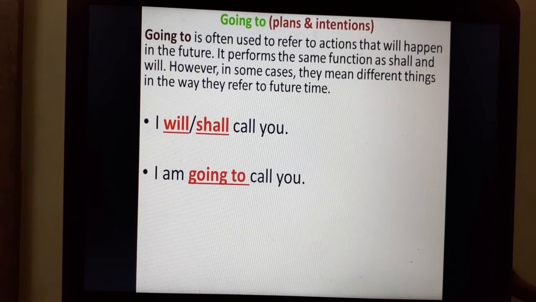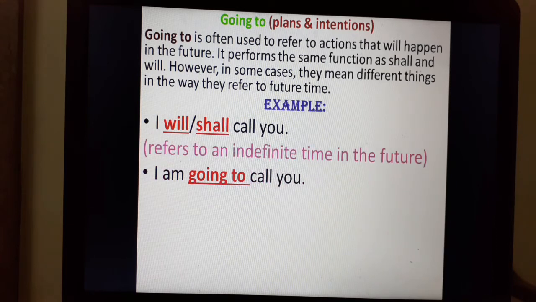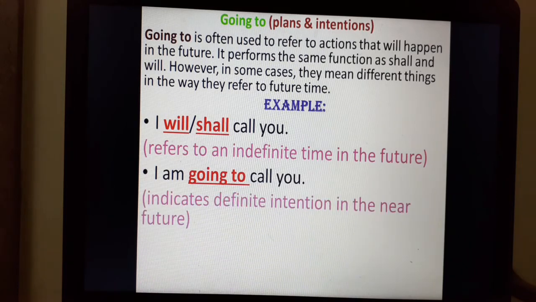Example: I will call you or I shall call you. Another one: I am going to call you. I will call you or I shall call you refers to an indefinite time in the future, whereas I am going to call you indicates definite intention in the near future.